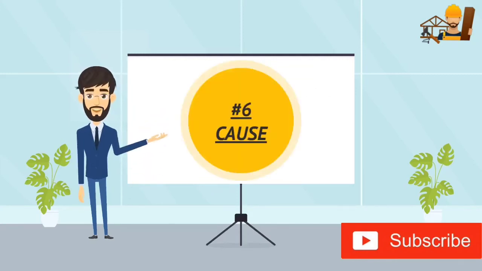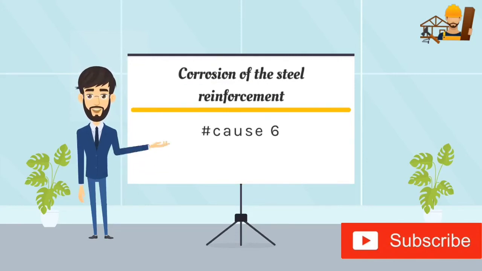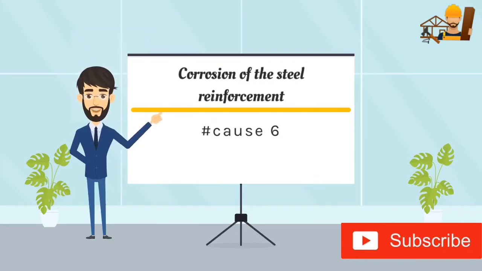Our sixth cause is corrosion of the steel reinforcement. The corrosion of steel develops a huge amount of iron oxide that has a much greater volume than the volume of metallic iron. Hence the volume is increased, and concrete starts cracking.